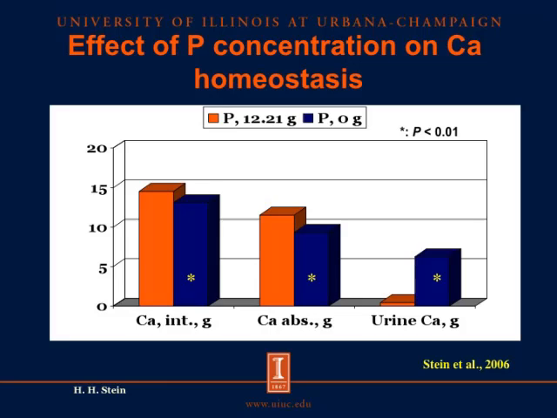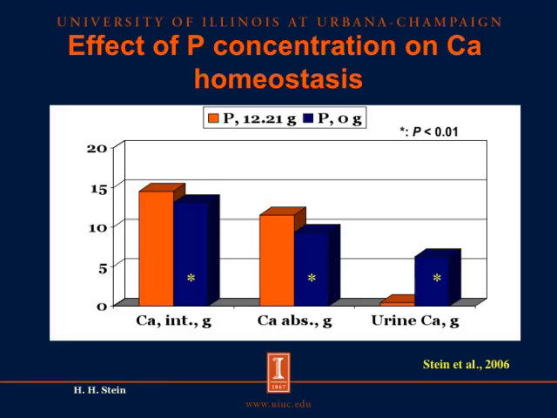We've also conducted an experiment in which we looked at the effect of phosphorus concentration on the homeostasis of calcium. In this case, we had 2 diets. One diet contained phosphorus, and the pigs were eating 12.21 grams over the 5-day experimental period. That's the orange bars here. And then we had a second diet that contained no phosphorus, depicted in the blue bars.